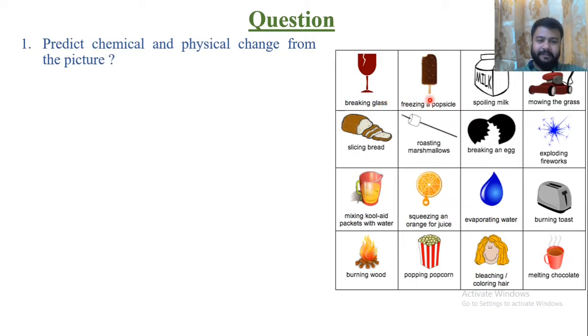Freezing of popsicle ice. Again, it is a physical change. Spoiling of milk. Milk becomes sour when it is not kept in the freezer. That is a chemical change, that is curding of milk. Slicing of bread. It is again a physical change. Roasting of marshmallow. Roasting means heating something in the presence of oxygen or air. So this is a chemical change.